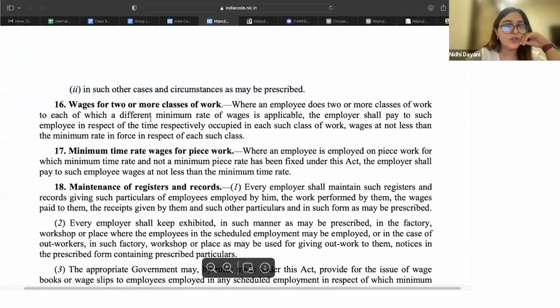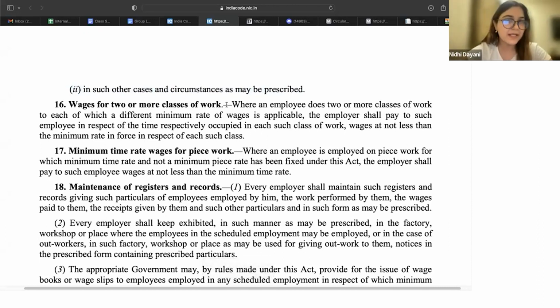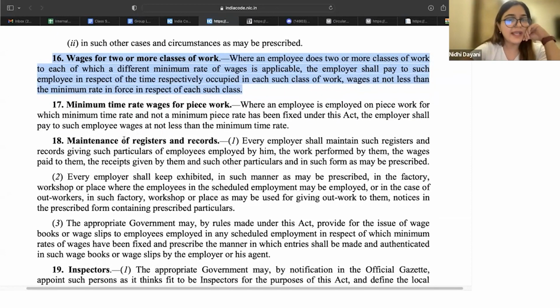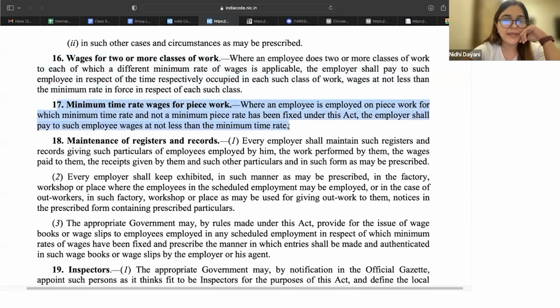Okay. Then, just a second, wages for 2 or more classes of work. So if an employee is doing, let's say, semi-skilled work for a certain period of time, and sometimes doing skilled work also, for whatever time the employee has done semi-skilled work, he will be entitled to that amount. And for whatever time you have done skilled work, you will be entitled to payment as per the skilled amount. Okay. Of course, there can be minimum rates of wages for piecework also.